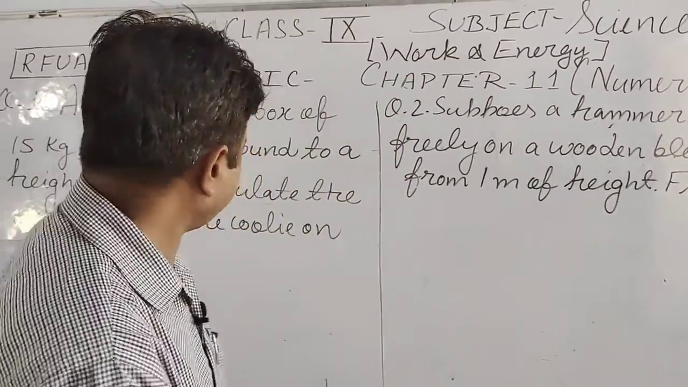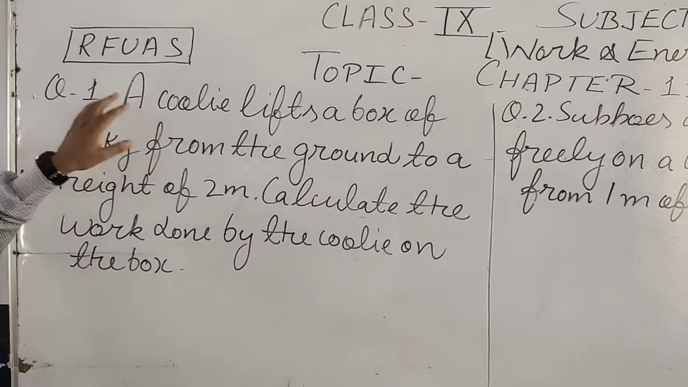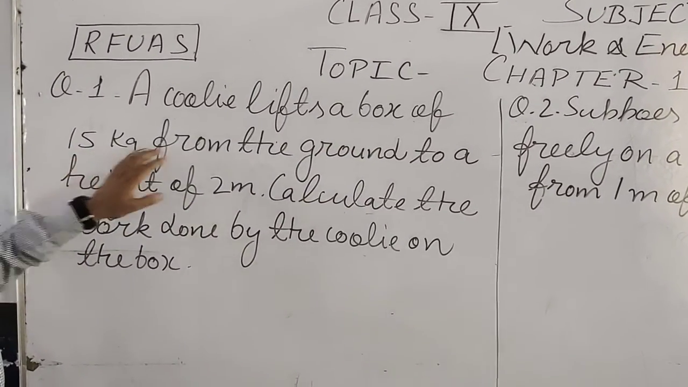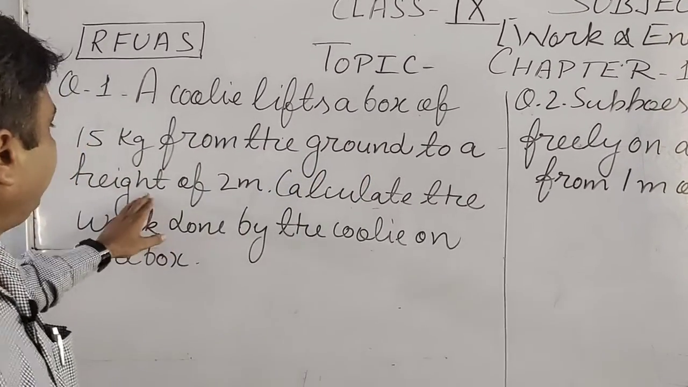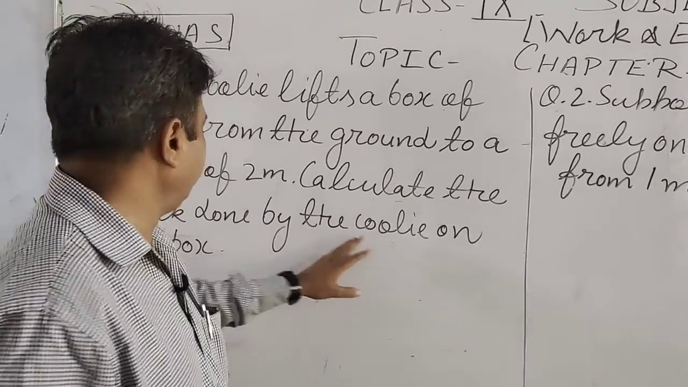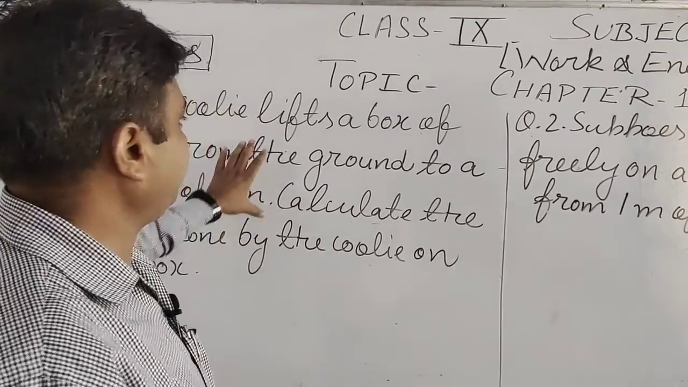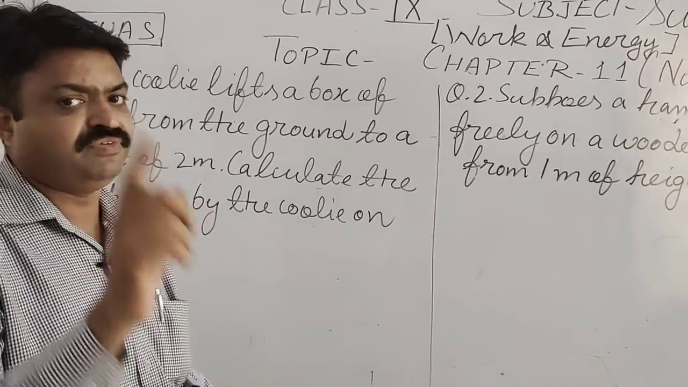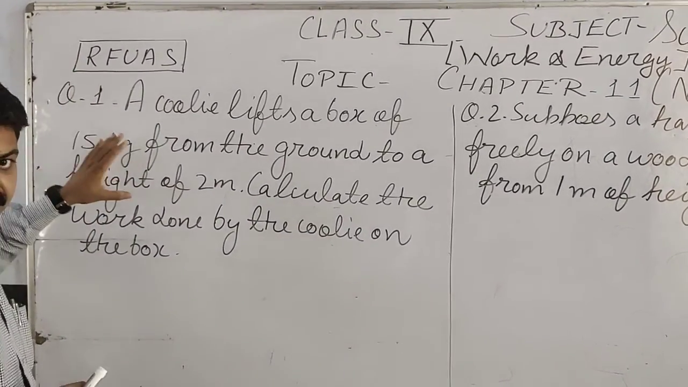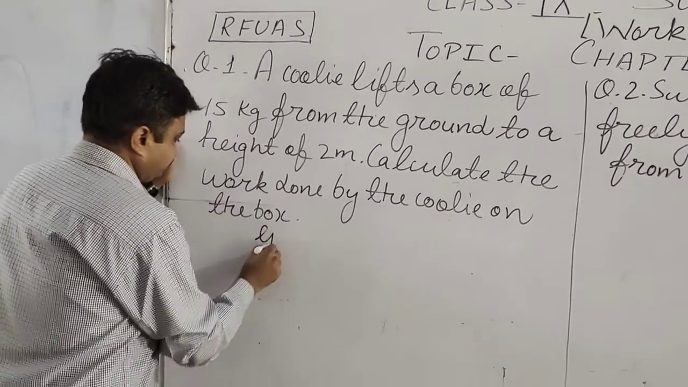The first numerical that we will do today is: a coolie or a porter lifts a box of 15 kg from the ground to a height of 2 meters. Calculate the work done by the coolie on the box. So students, what we will try to find out is the work. First, what will you do? You read. Now we have read it. Now we will write all the given quantities here.